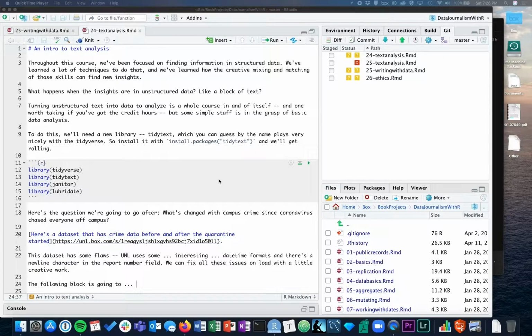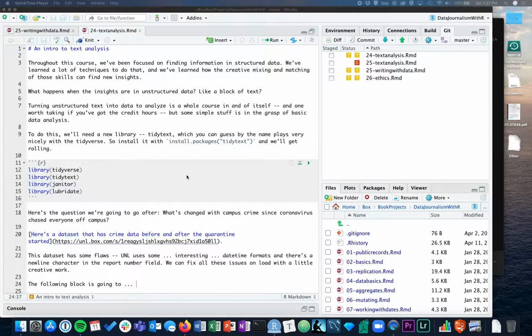And while most of text analysis deals with literature and things like that, we're going to do it on a little bit more modern and newsy stuff. You have almost certainly seen the UNL daily crime logs and the narrative that they give with every one of those. Well, we got a hold of those for the last about 18 months. So once again, we can do a quick glance at what life was like before Corona and what was life like after all the students moved off campus.